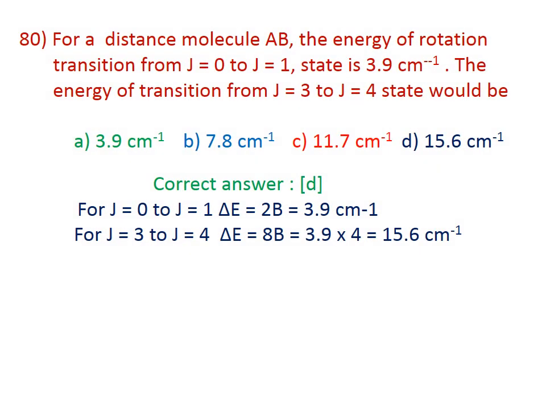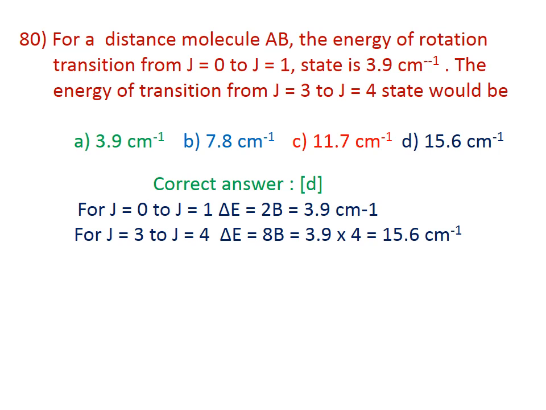80. For a diatomic molecule AB, the energy of rotational transition J equal to 0 to J equal to 1 state is 3.9 cm^-1. The energy transition for J equal to 3 to J equal to 4 state would be. Here the correct answer is D, 15.6 cm^-1.